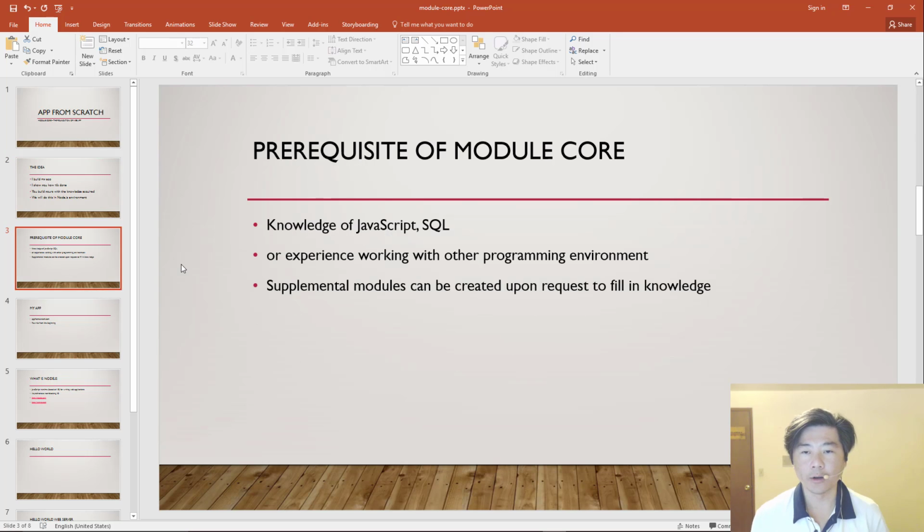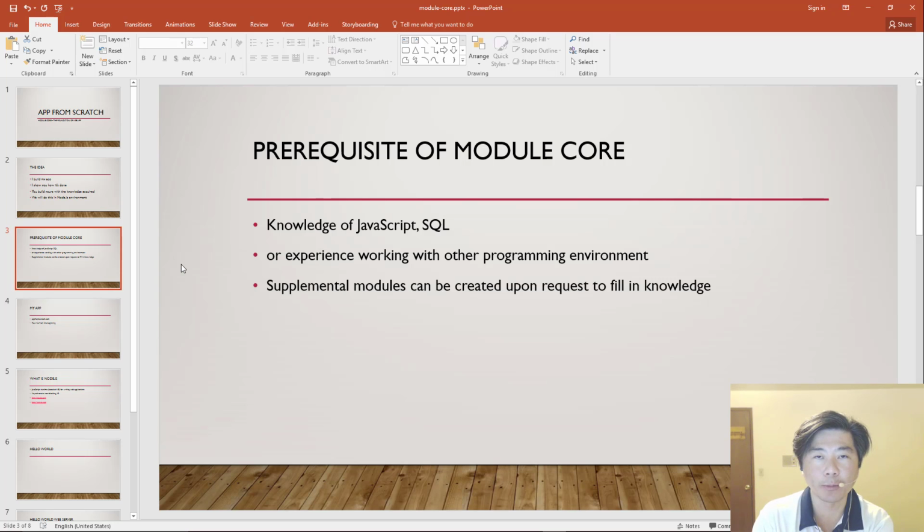Okay. So the prerequisite for this particular module course is the assumption that you already have either working knowledge of JavaScript or SQL, or you have previously worked with another programming environment as a developer. While this is the assumption, it is not true that you definitely have to have this knowledge. It's just that within the course itself, we will not be preparing you for the knowledge of JavaScript or SQL. We already assume that you have it.